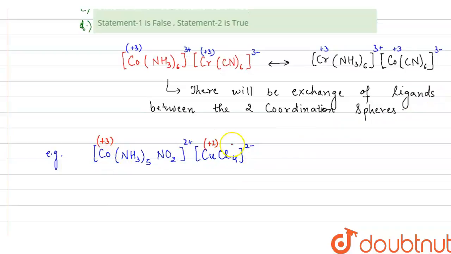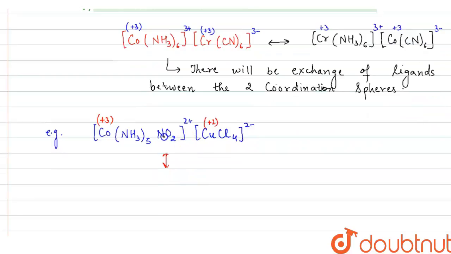So as you can see in this, cobalt and copper have different oxidation states. So when there is exchange of ligand, what can be done? Here the NO2 and Cl can exchange their positions. So we get another coordination compound, [Co(NH3)5Cl][CuCl3(NO2)], right?